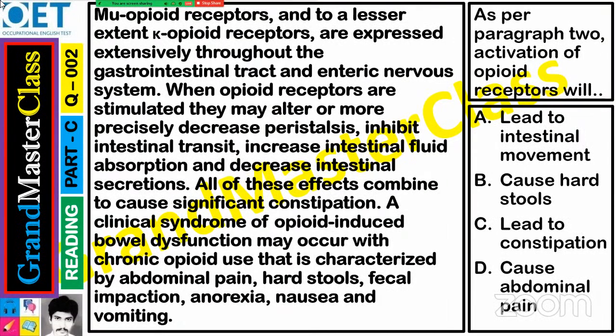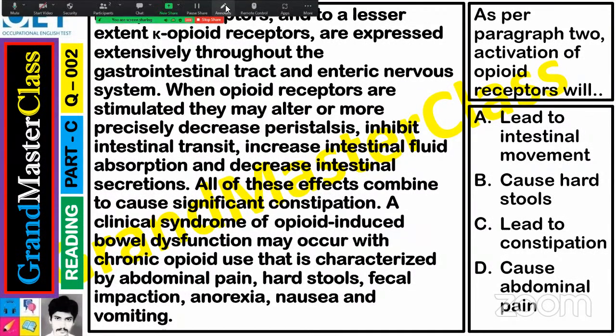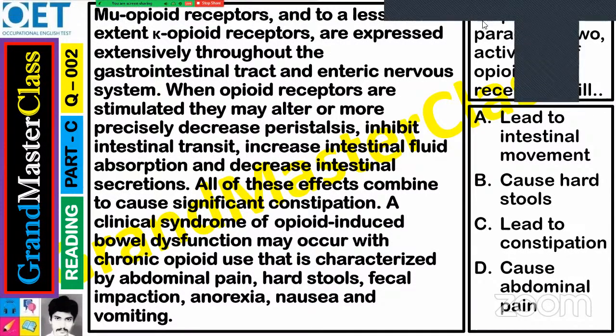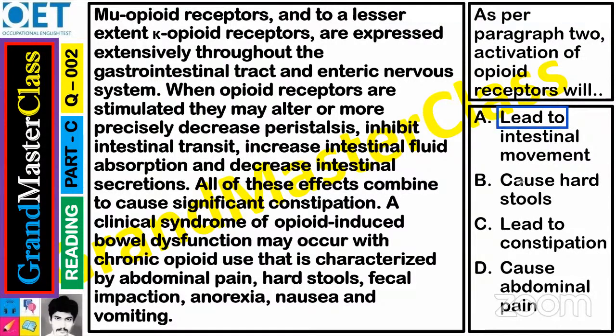Yes, this is the question we have now. Question number 2. In paragraph 2, activation of opioid receptors will lead to, means cause. So lead to or cause means the same thing. It will lead to hard stools means it will cause hard stools.